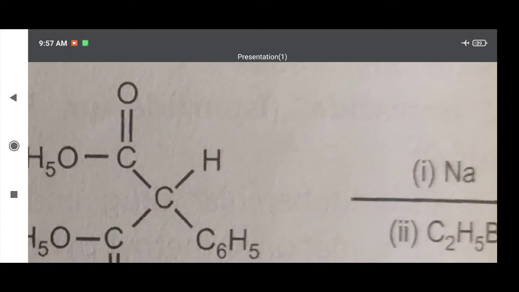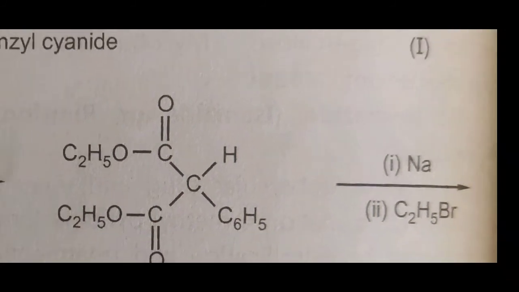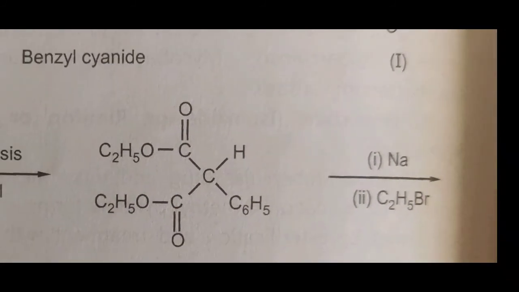Then this compound is treated with sodium. Here H is replaced by sodium. Then in the second step, this sodium compound is reacted with C2H5Br. Then Na and Br are released in the form of NaBr, and the C2H5 group is attached to the carbon atom, meaning H is replaced by C2H5. Here C6H5 remains as it is, the ester groups remain as it is.